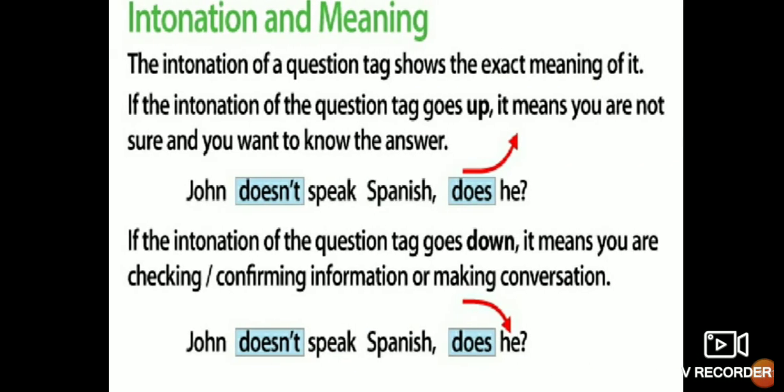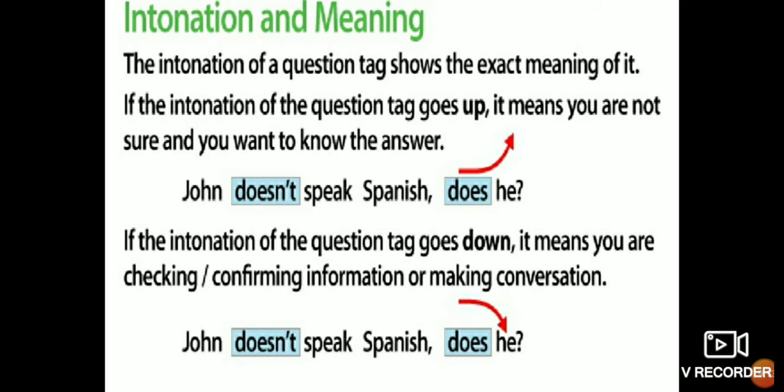Now, intonation and meaning. I think it is very clear to you all. The intonation of a question tag shows its exact meaning. If the intonation of the question tag goes up, it means you are not sure and you want to know the answer. I have told this very easily earlier. John doesn't speak Spanish. Does he?